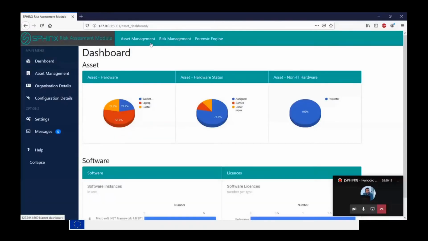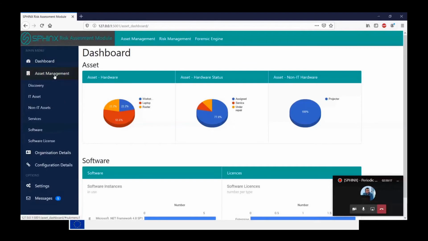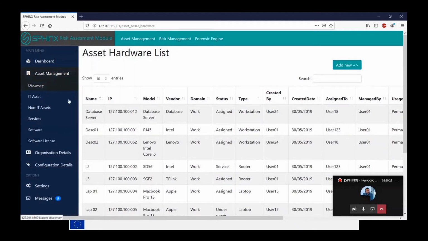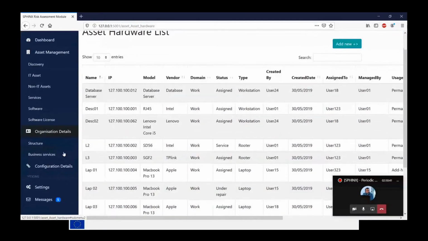This is the asset management part of the risk component. We use network traffic for discovering the assets, and on top of it, we try to record and add as much information as we can regarding the key aspects of the asset, any non-ICT asset or software and license, in order to have a link with existing controls.